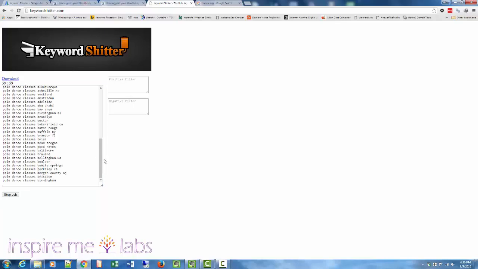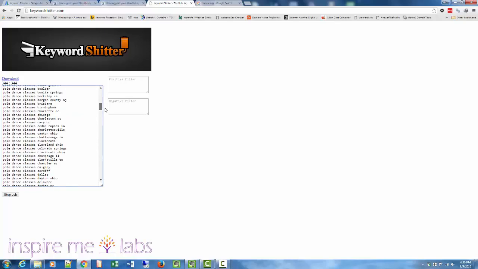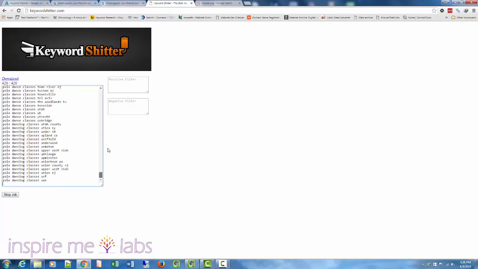Let's look at the other tool. KeywordShitter is basically similar to Ubersuggest, and uses the same technique, but I think they just go out and spam, and they bulk search Amazon also. And again, it really gives it to you in large volumes. As you can see, it's giving you all the keywords that start with pole dance classes, and then a few with pole dancing in there. It's just giving you all your auto suggest, and it keeps going on and on and on.